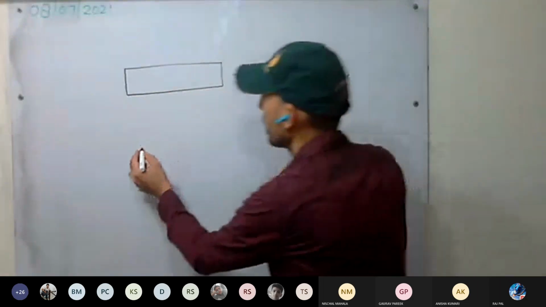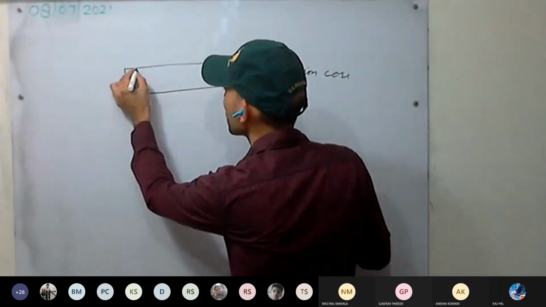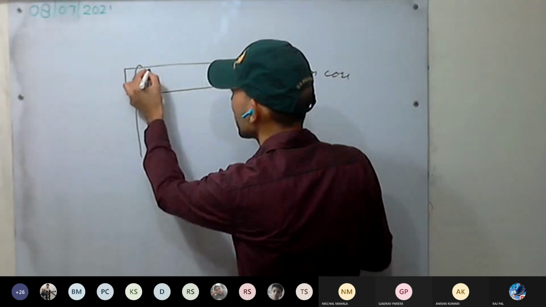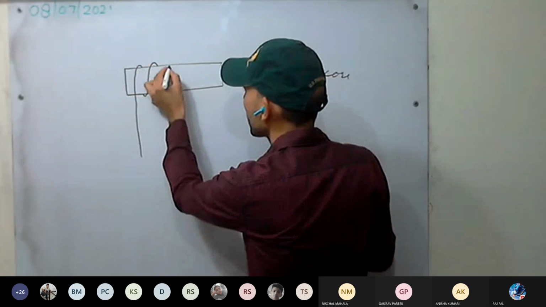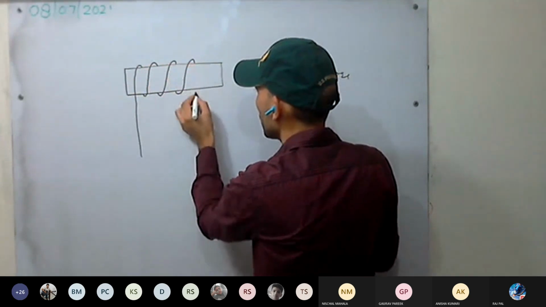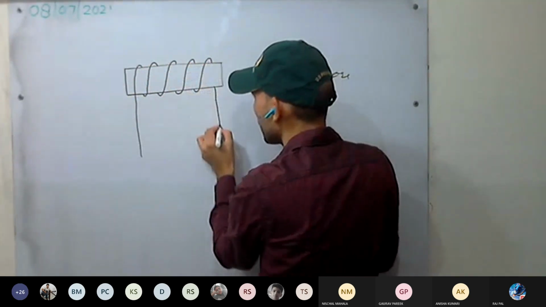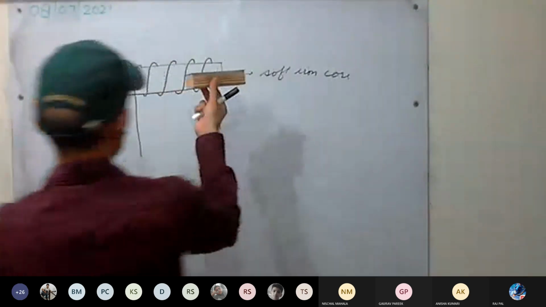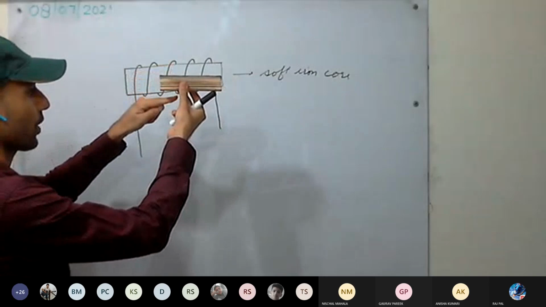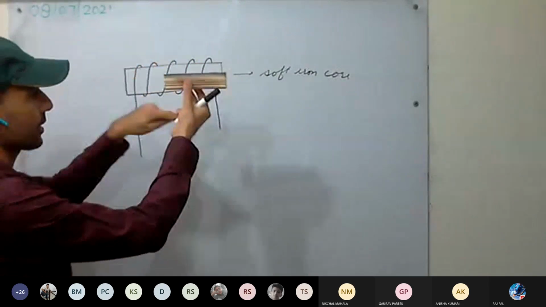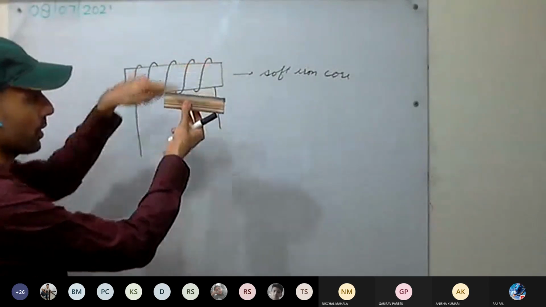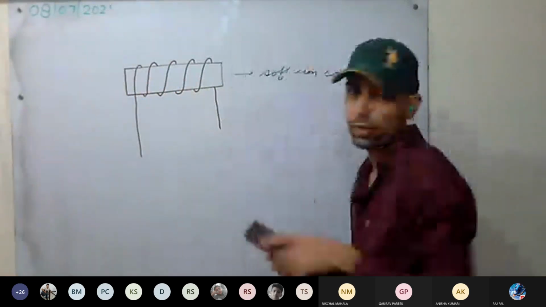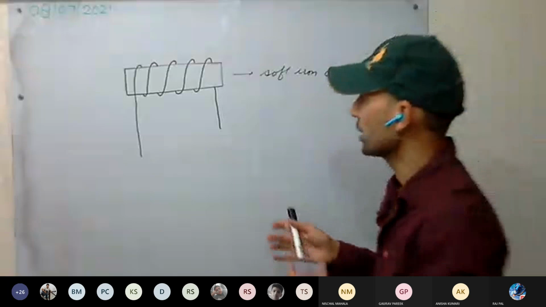For example, here it goes back, comes from back, goes back, comes from back, goes back. You can see how we have wound it: this is the bar, and the wire goes from this, then this, and this, and goes down. So an insulated copper wire has been wound.